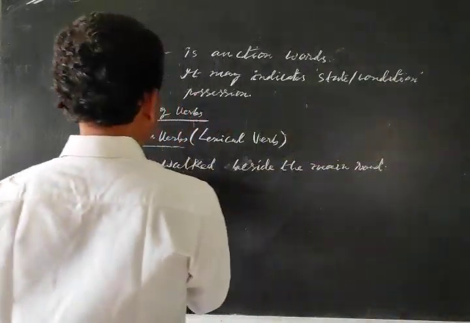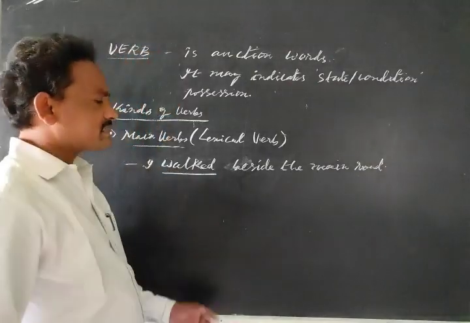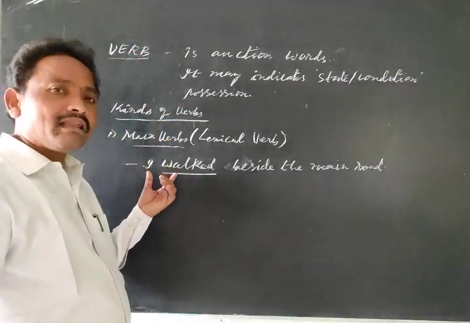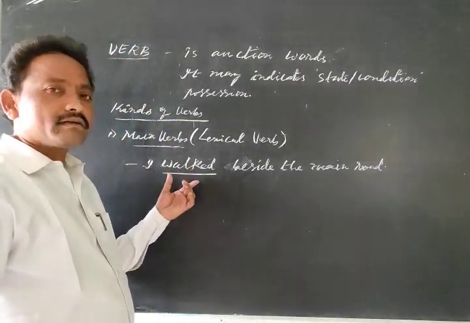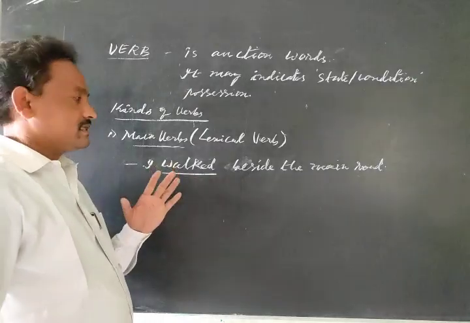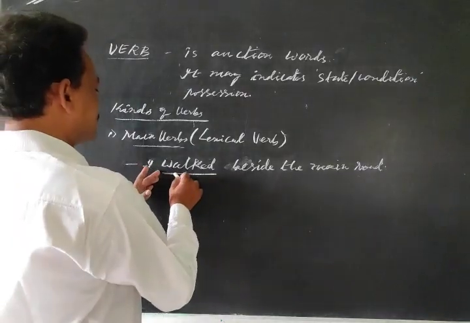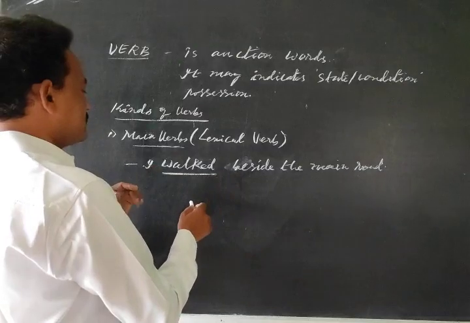Here, walk is the main verb. Main verb means it doesn't take any help from other words.